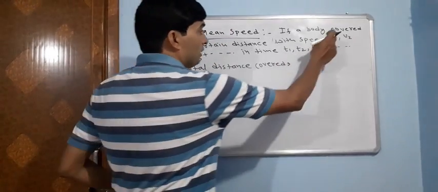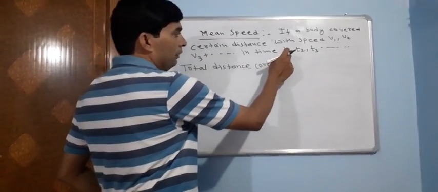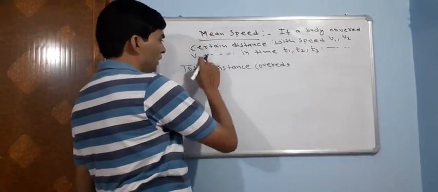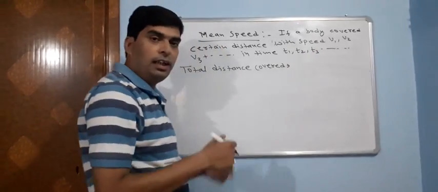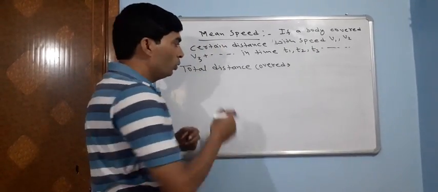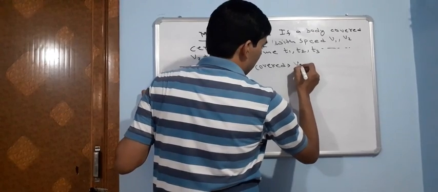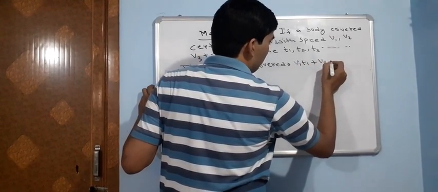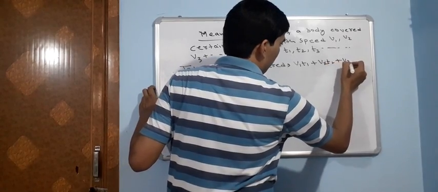So the first case is v1 into t1, the second case is v2 into t2, the third is v3 into t3 and so on. So the total distance covered will be the sum of the products of the individual speed and individual time for the body.